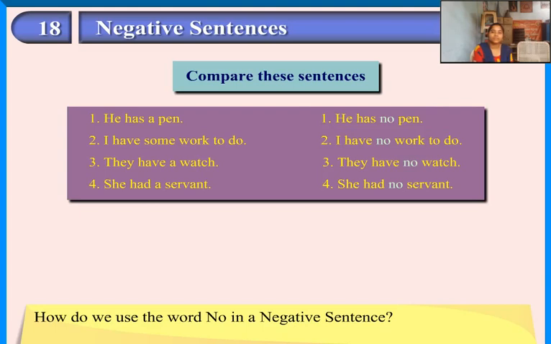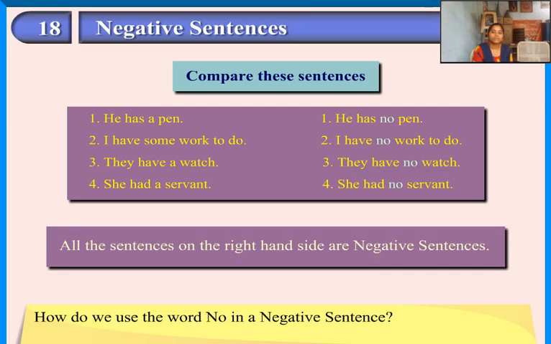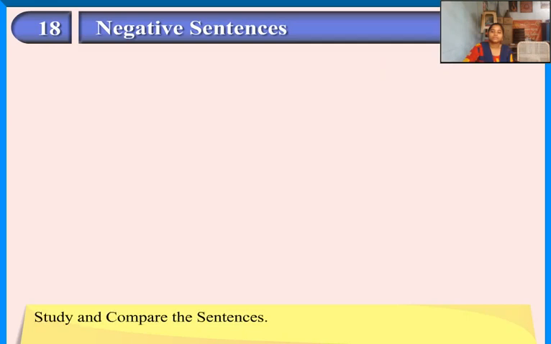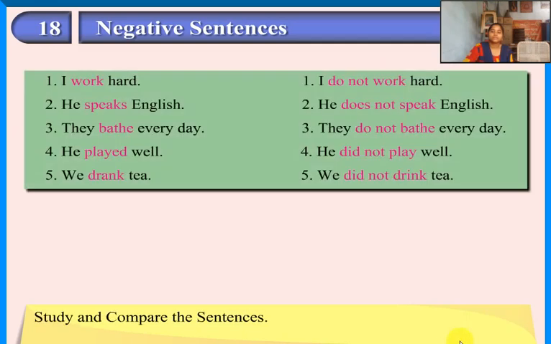They have a watch. They have no watch. She had a servant. She had no servant. All the sentences on the right-hand side are negative sentences. How do we change sentences when we use the verbs do, does, and did? Study and compare the sentences.